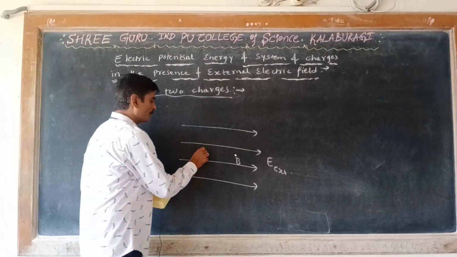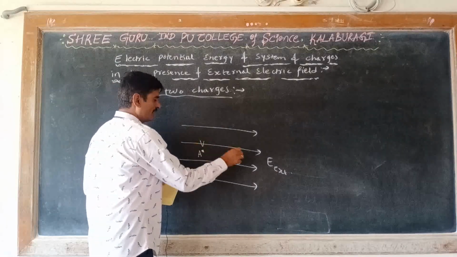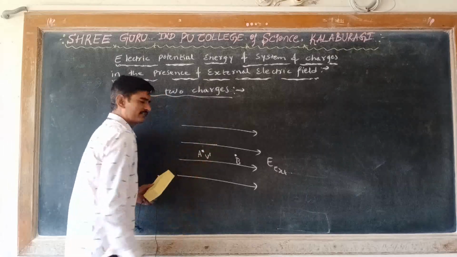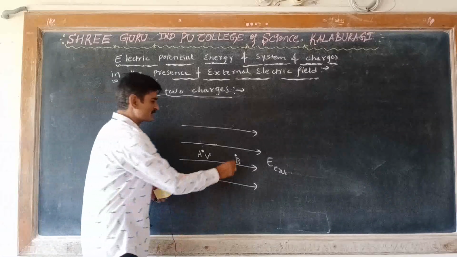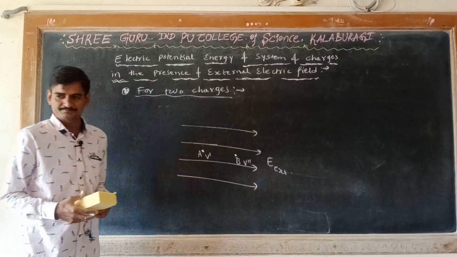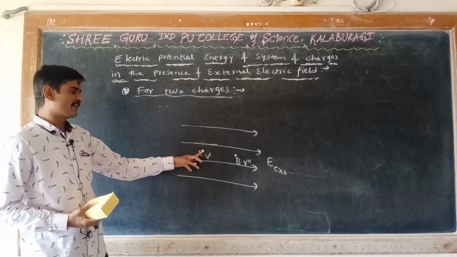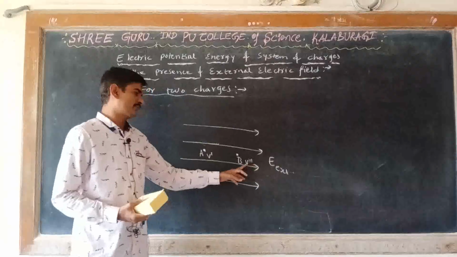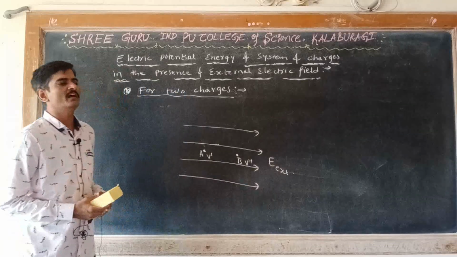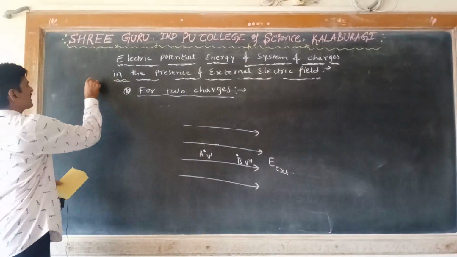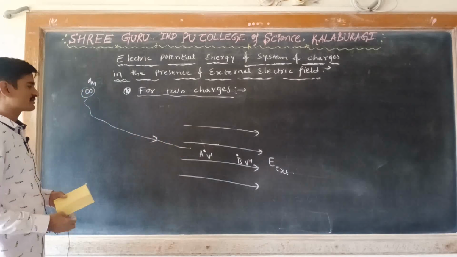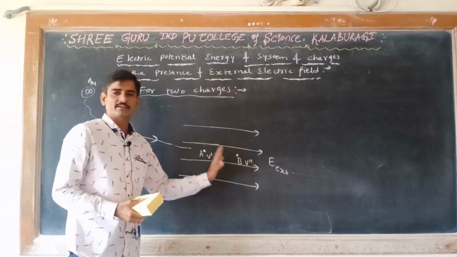There will be a potential at the point A due to the external electric field, which I will call V dash, and the potential at the point B due to the external electric field is V double dash. V dash is the potential at the point A due to the external electric field, and V double dash is the potential at the point B due to the external electric field. Now to bring the charge Q1 from infinity to the point A, still Q2 is not at all brought.